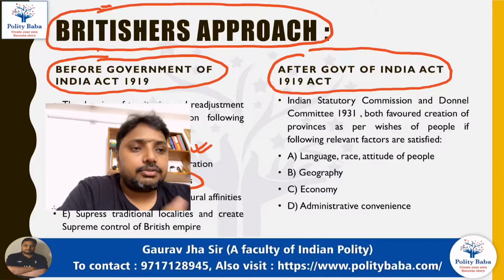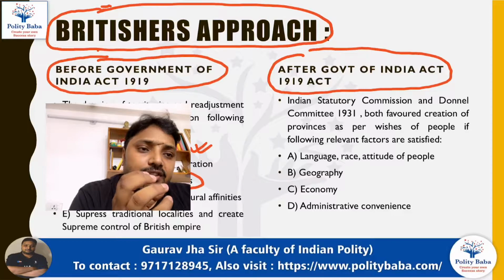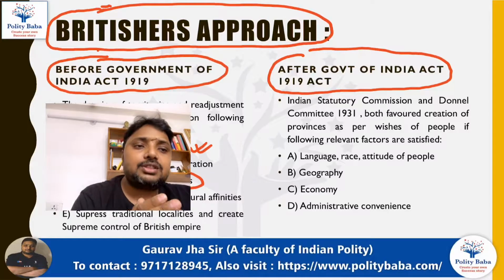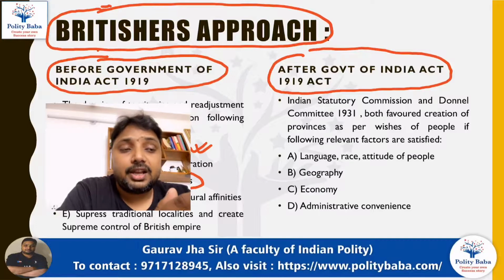What was the fundamental reason for that? The fundamental reason was that Britishers very well knew that these provinces were not natural provinces and they were not designed to consolidate the feeling of the Indians, but rather to divide the feelings of the Indians.